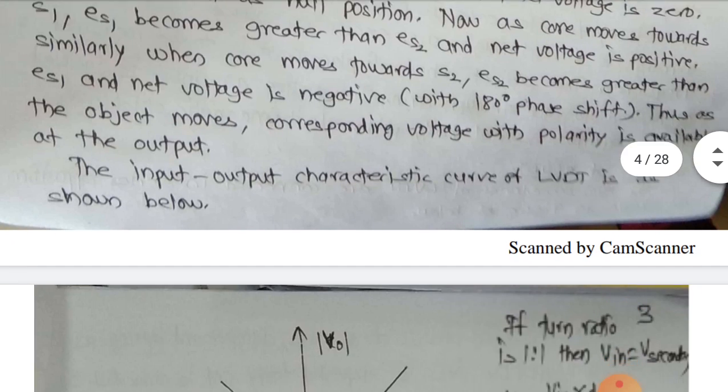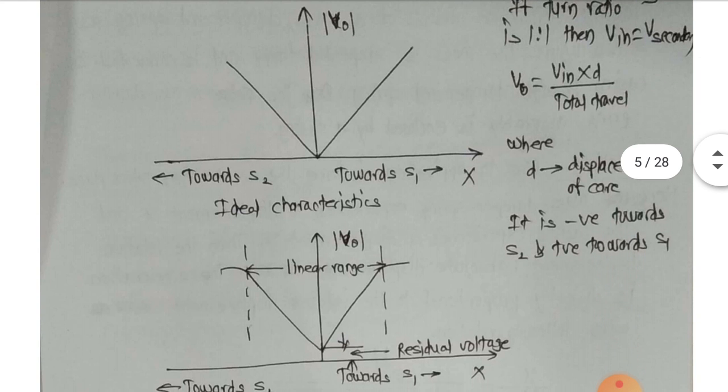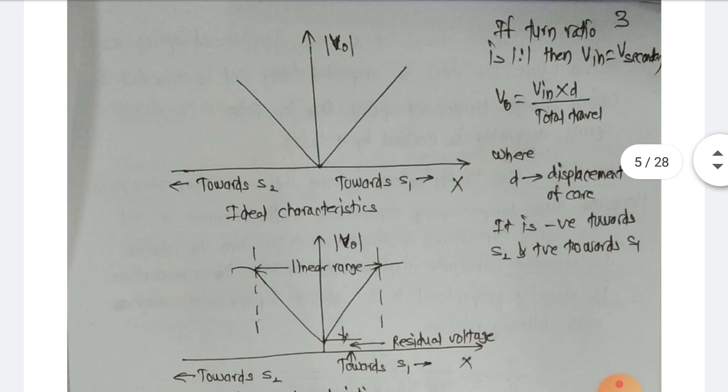Now we'll study the input-output characteristics of LVDT. This is the diagram. As you can see, towards the X it is S1. From 0 towards the left it is towards S2.